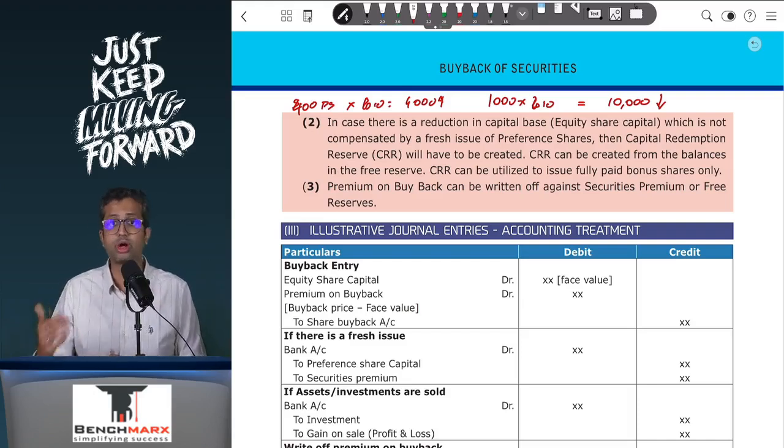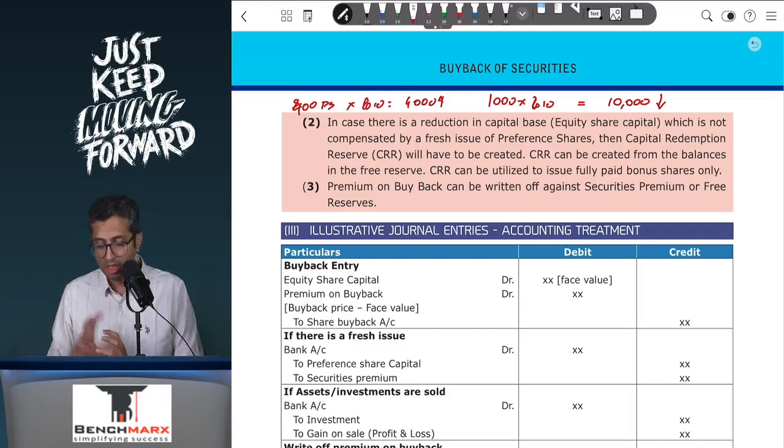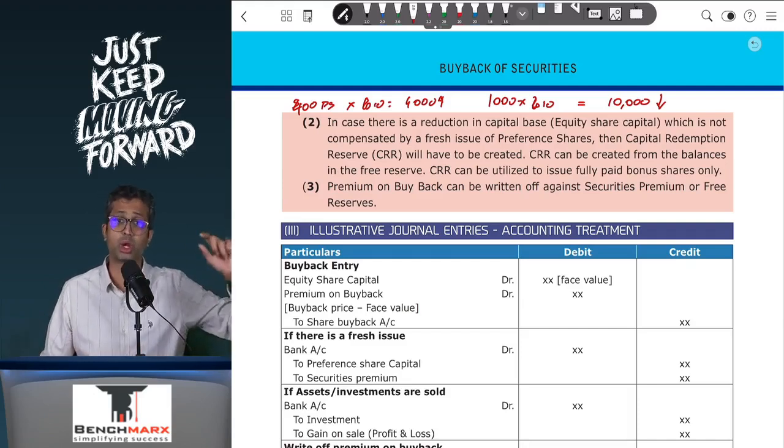Other than that, there is no other use for the capital redemption reserve. So over here, what do you need to see? Whenever there is a buyback, you will first need to figure out how much is the face value of the equity shares that are bought back.